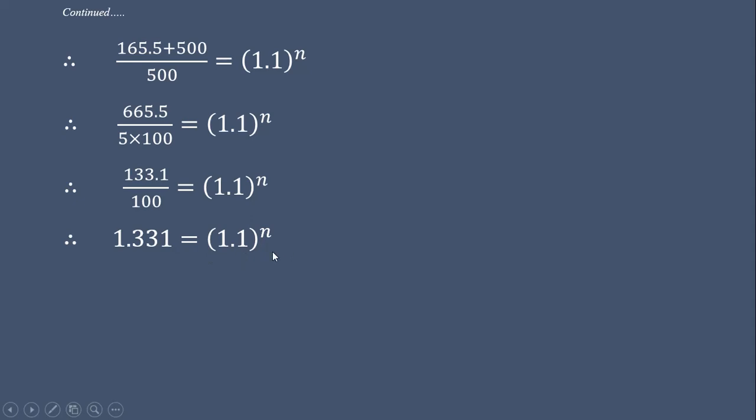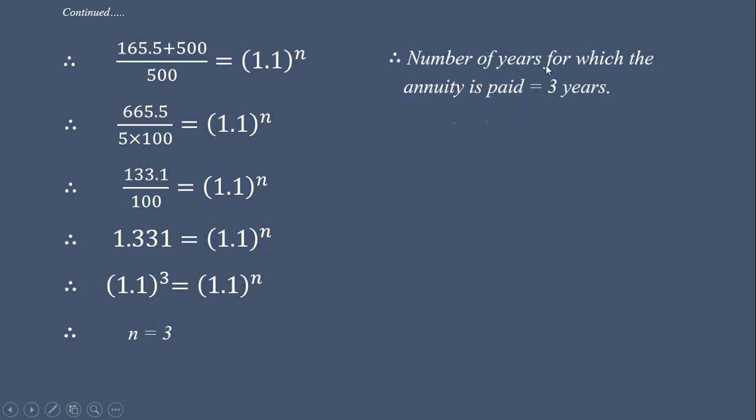Now see here, this value is equal to 1.1 bracket raised to n. So obviously this 1.331 must be some power of 1.1. We know that it is 1.1 bracket cube. So 1.1 bracket cube is equal to 1.1 bracket raised to n. So since bases are same, indices are same. So 3 is equal to n. We get the answer n is equal to 3. Therefore, number of years for which the annuity is paid is 3 years.